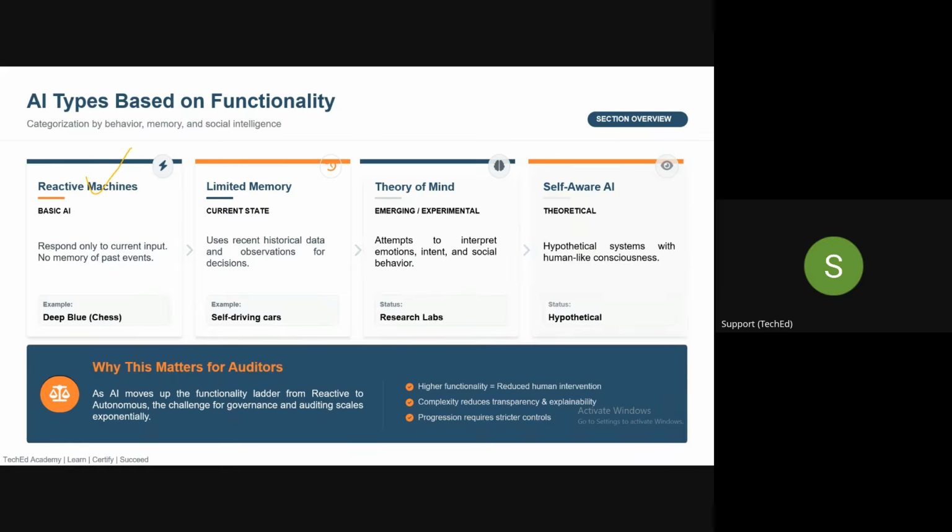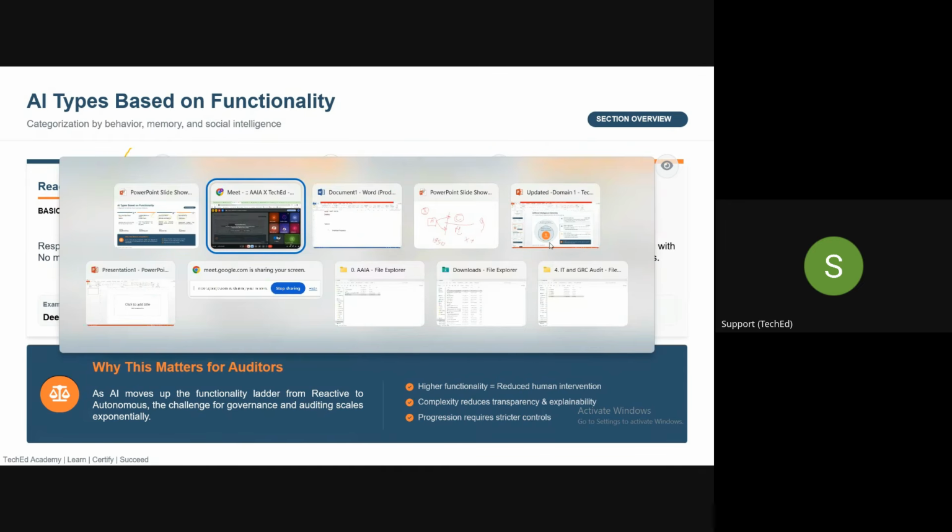Reactive. Reactive means what, guys? Basic AI. Limited memory, which uses certain historical data and observations, and based on that it takes a decision. There are two types: one is static, which uses static memory, and the other dynamic memory. Theory of mind, which is as of now emerging or experimental, because it requires an emotional response to a situation, and there have to be characteristics like how to behave well socially. So this is experimental. And self-aware AI is as of now not there. This is completely hypothetical. So this is about AI based on functionality.